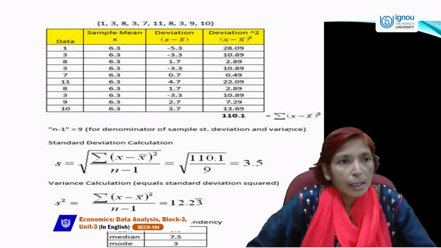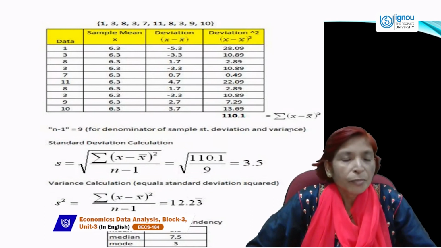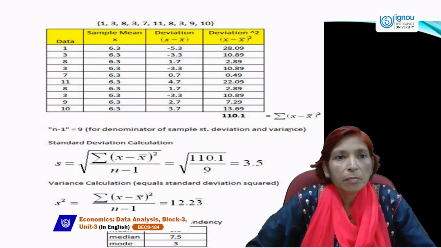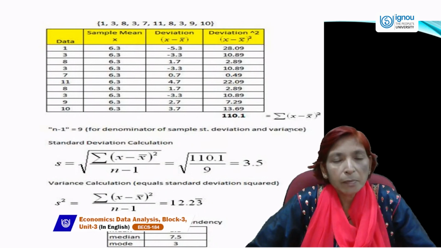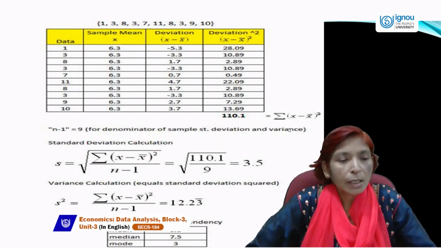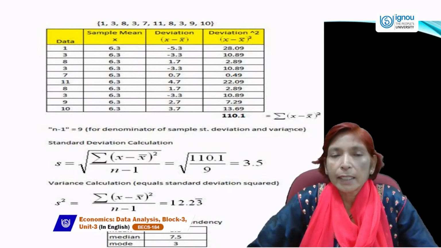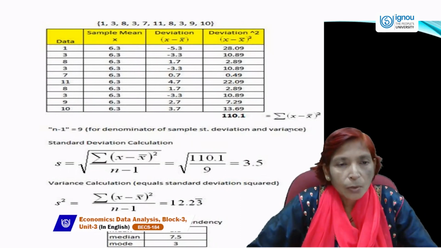So first of all, the given data is 1, 3, 8, 3, 7, 11, 8, 3, 9, 10. First of all, we will calculate the mean. How can we calculate the mean? Mean is if we add all these numbers, 1 plus 3 plus 8 plus 3 plus 7 plus 11 plus 8 plus 3 plus 9 plus 10, divided by the total numbers, which are 10. So first of all, we will find out the mean.